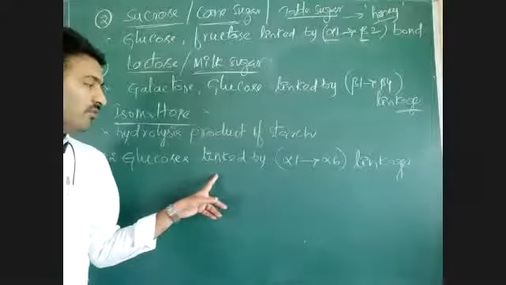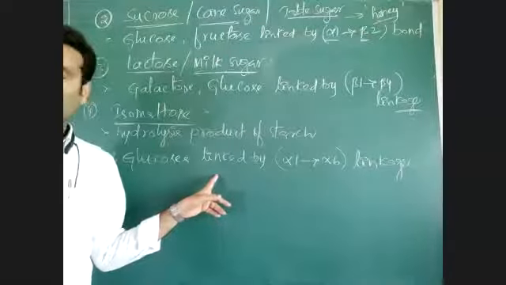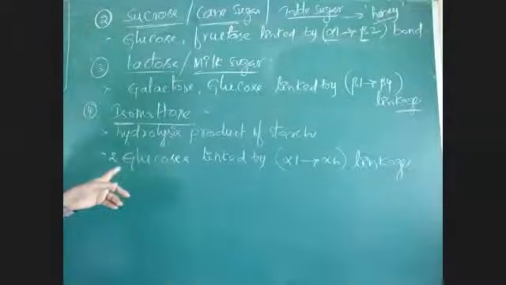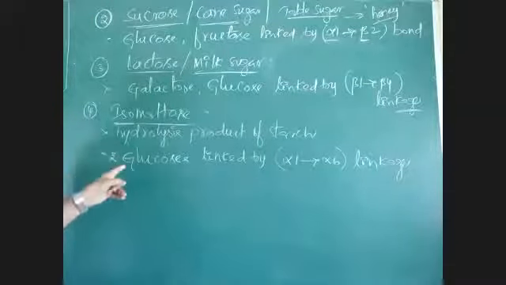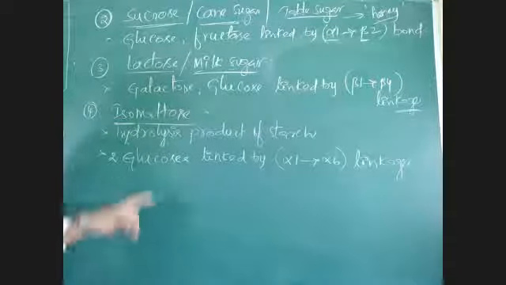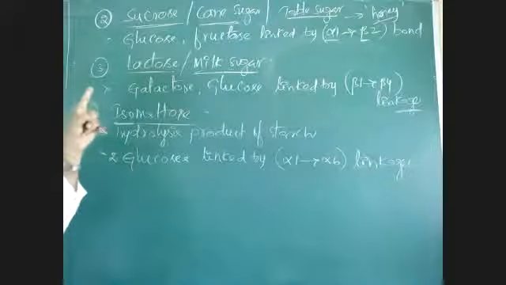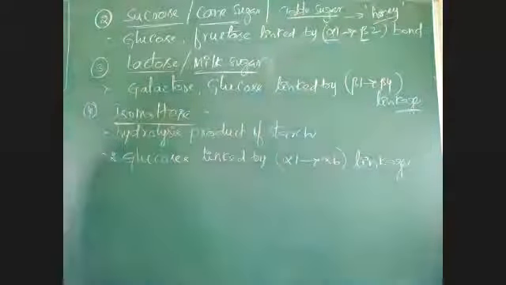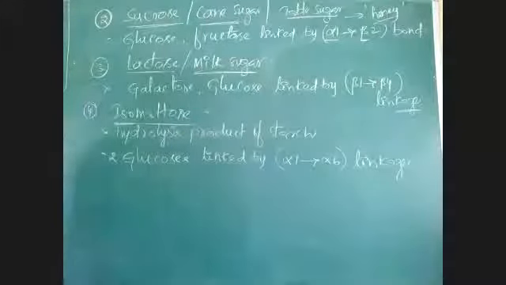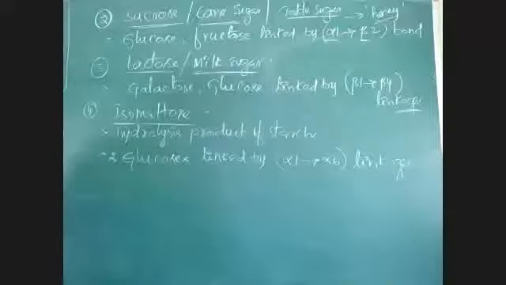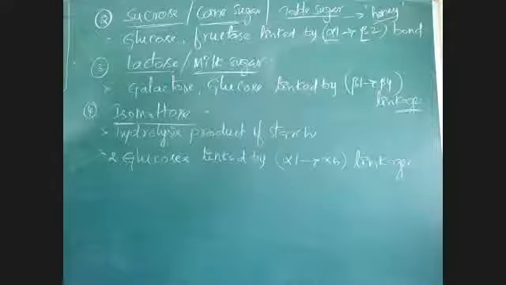That is isomaltose. Isomaltose is formed like this. As it is made up of two glucoses, similar to maltose, that's why it is called isomaltose. Maltose has two glucoses, this also has two glucoses. There it is a 1,4 bond, but here a 1,6 bond. That's why the name isomaltose is given. This is about different monosaccharides.